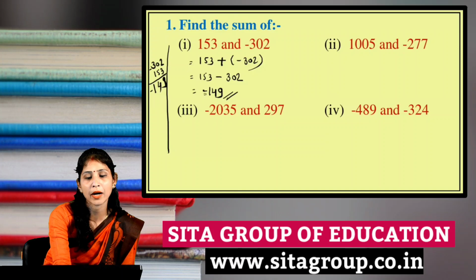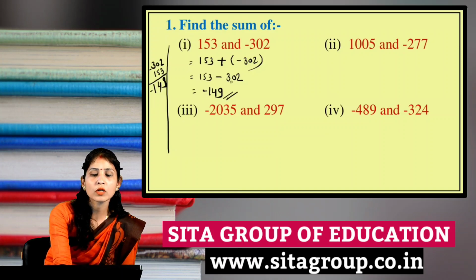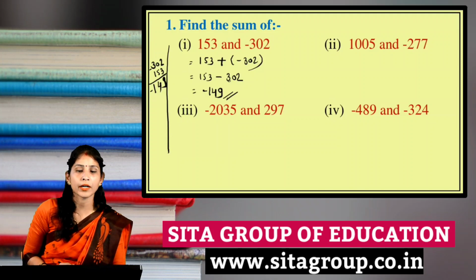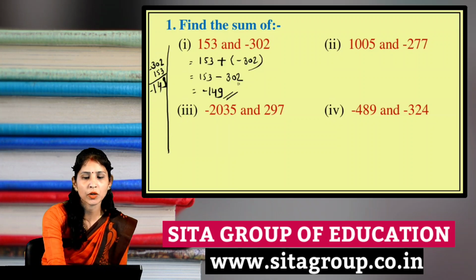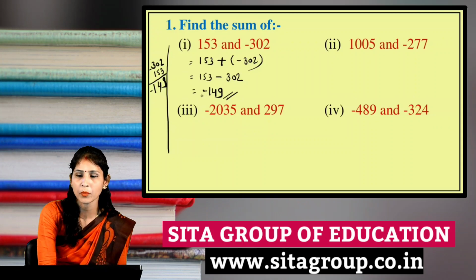Here I have put the minus sign. Why? Because 302 is a greater number than 153, and 302 is a minus integer, that's why the minus sign will come here.